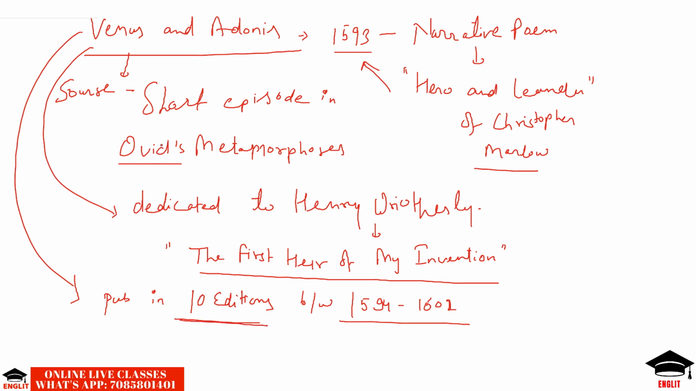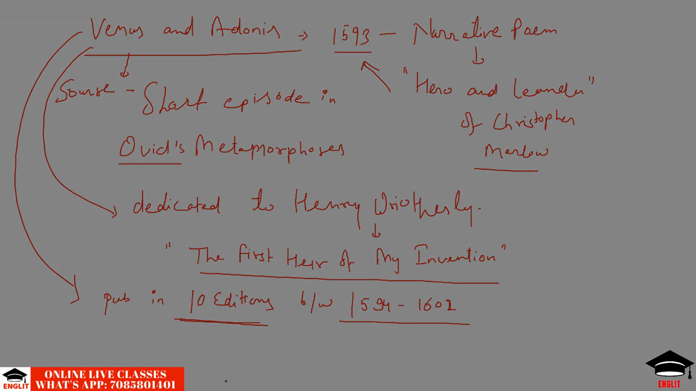On the one hand, it is supposed to be an immature poem of Shakespeare, but at the same time it had the impact of Shakespeare's genius. And this is exemplified by its getting published in 10 different editions.